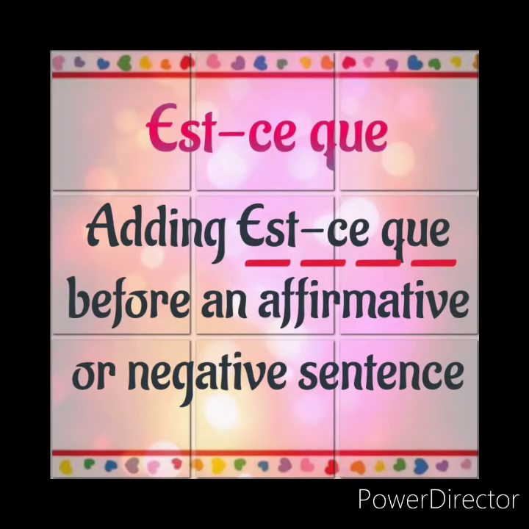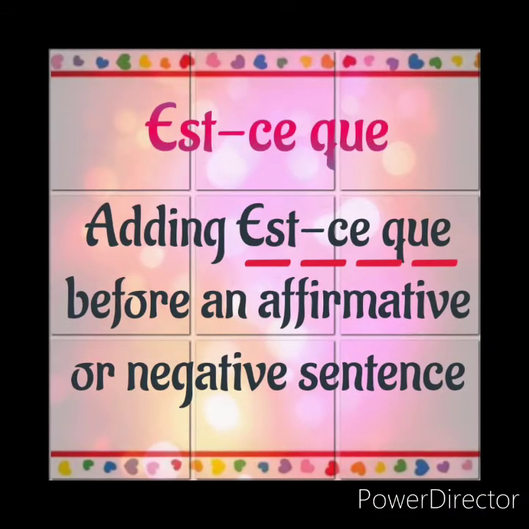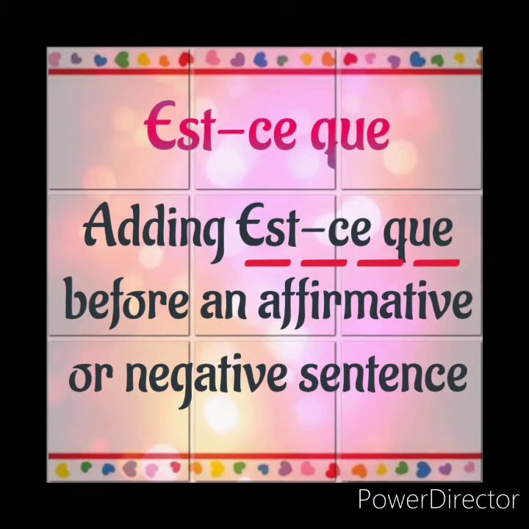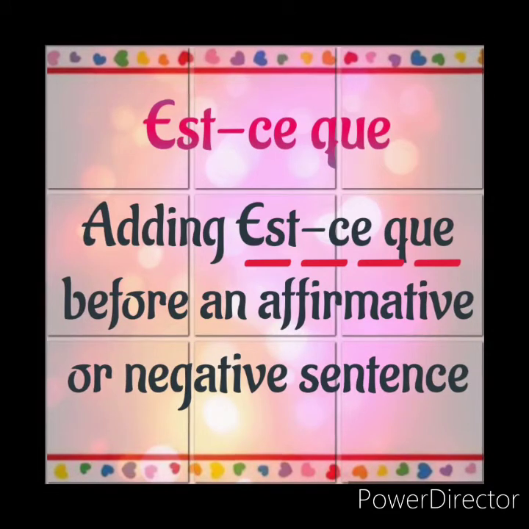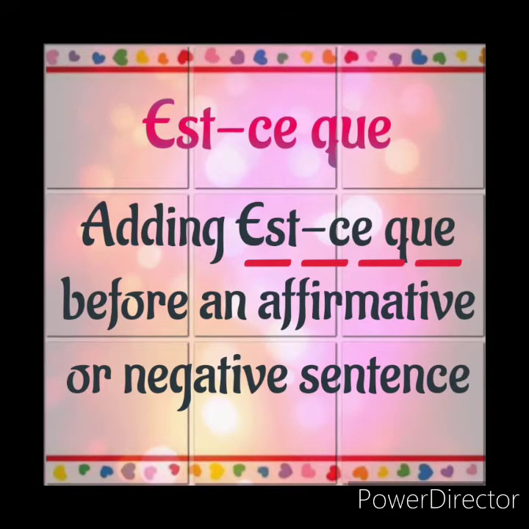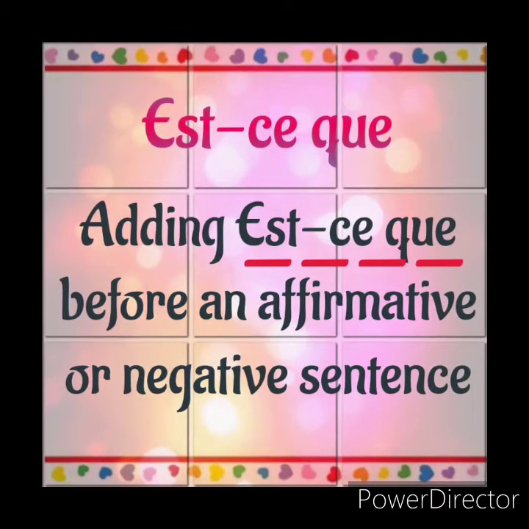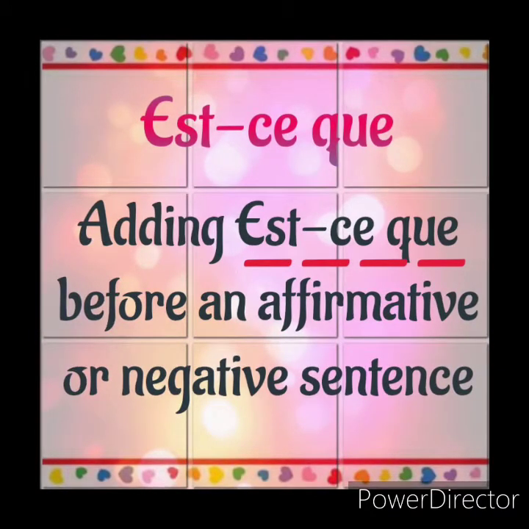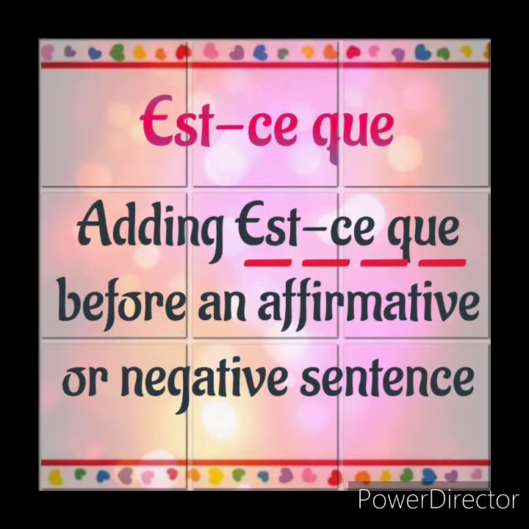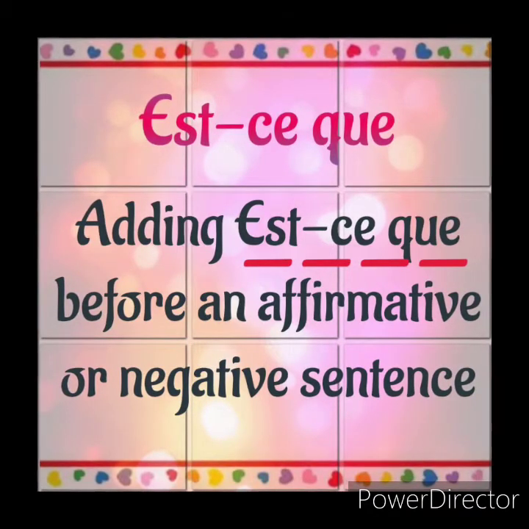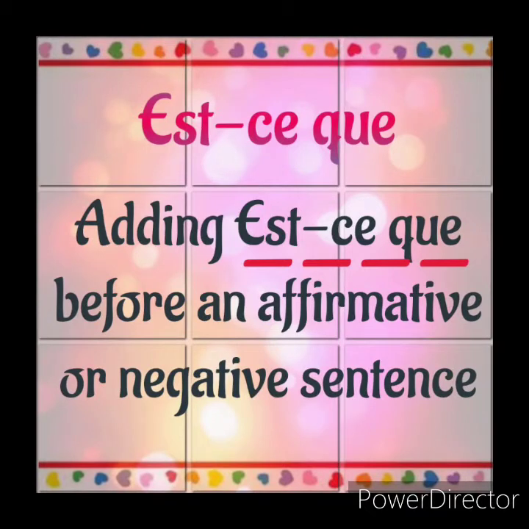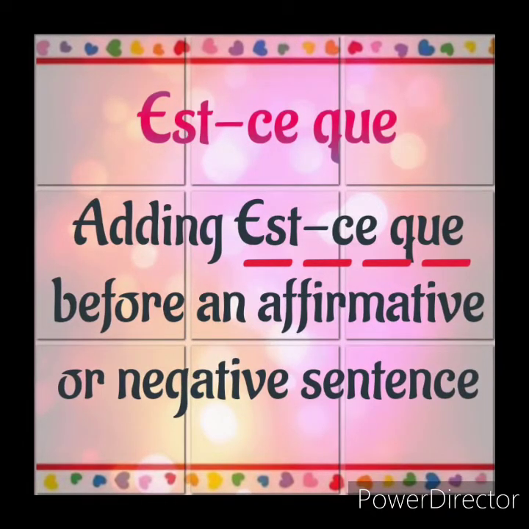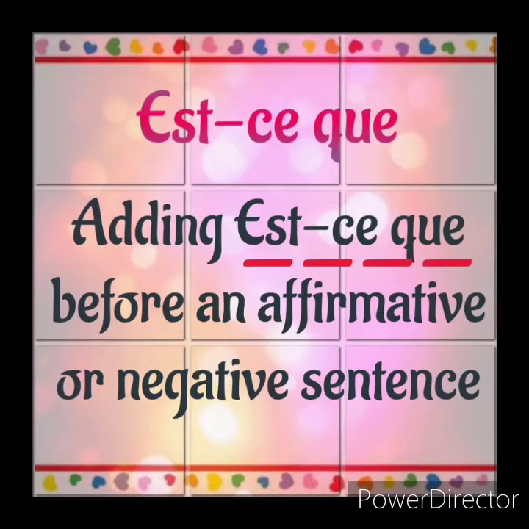Next one is est-ce que formation. In an affirmative sentence or a negative sentence, if you add the words est-ce que before the sentence, it will be an est-ce que formation. Est-ce que is used when the question is formal, or if you want to question an elder person, in a polite or respectful manner. You will use this est-ce que before the sentence.